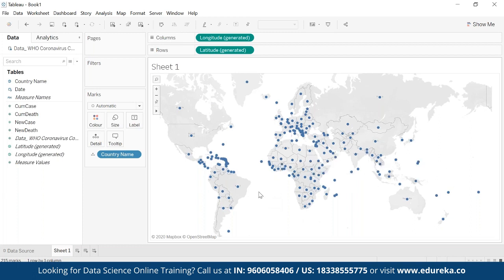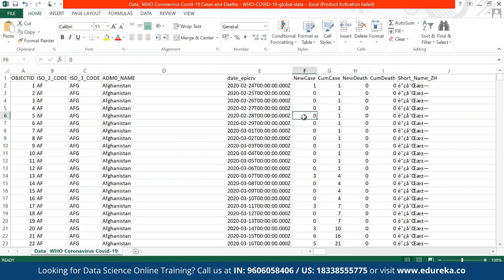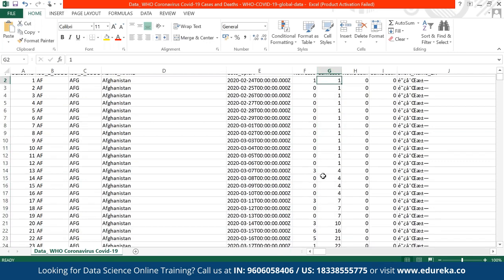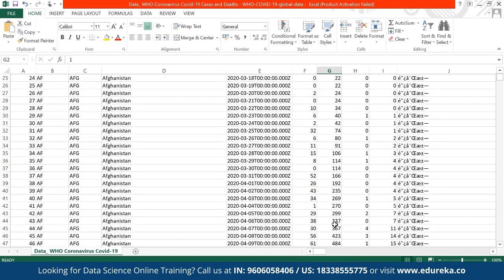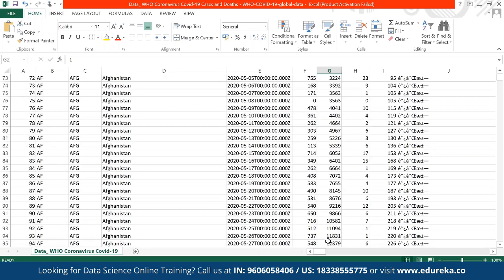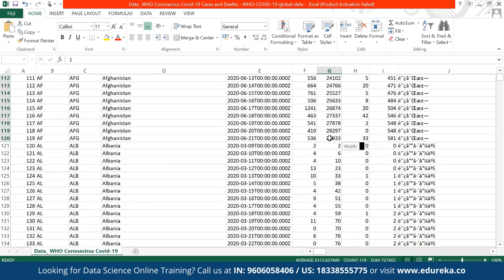Now, what I'm looking for here is the total number of cumulative deaths, right? Now, if I go and check the data set, first of all, if I take Afghanistan, and if I select this cumulative column, then what will happen? It will sum up all the values, which is wrong, right? Because till this date, till 6th of March, the total number of cases was 1. Then it became 3. So total cumulative is 4. So if I select all these values till June, you can see that it is going to give me wrong information.